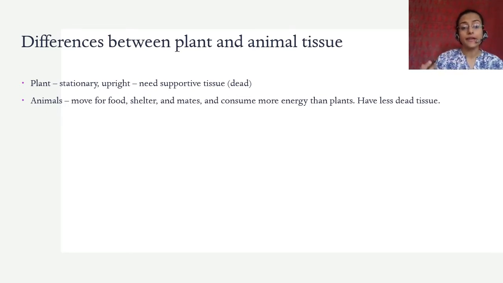Animals, on the other hand, need to move for a lot of things. They need to move for food, for shelter, for mates, and they consume a lot more energy than plants.